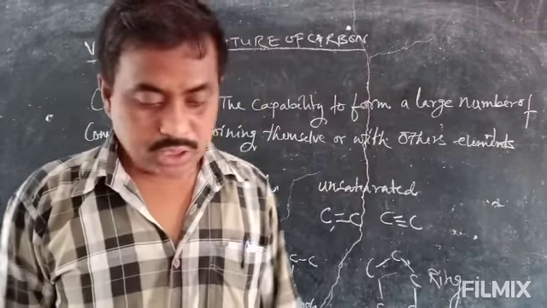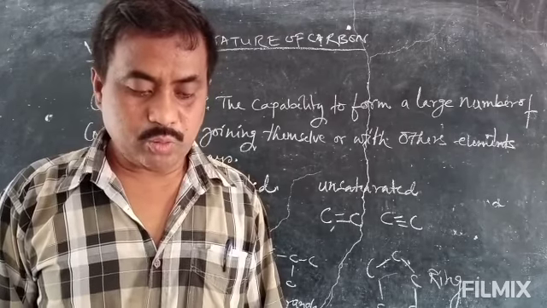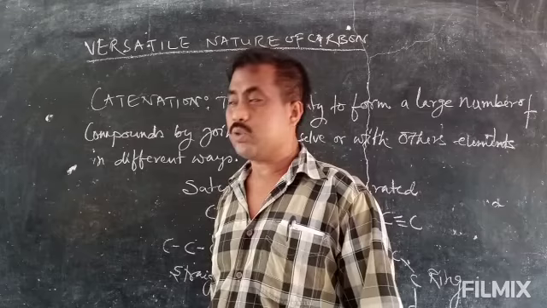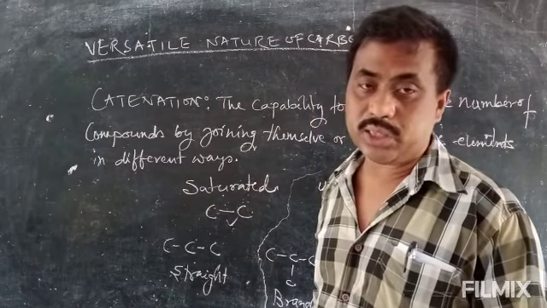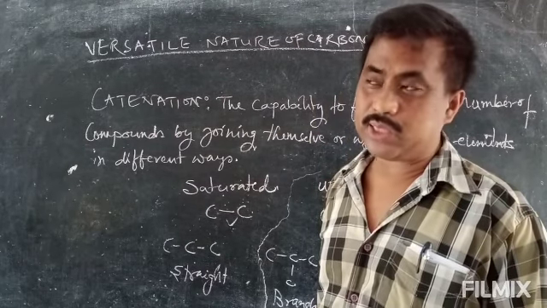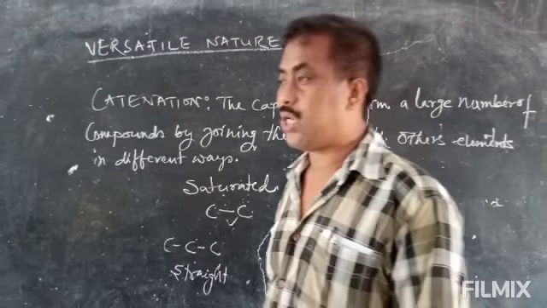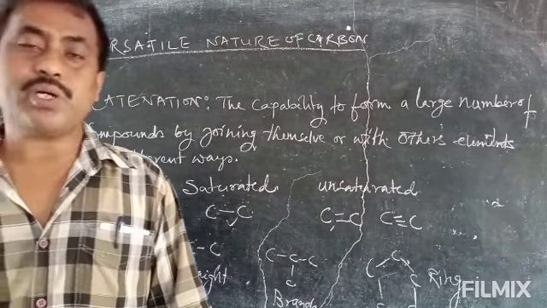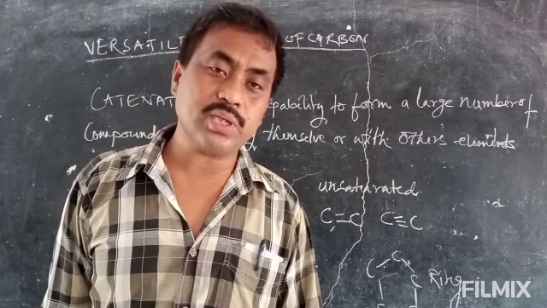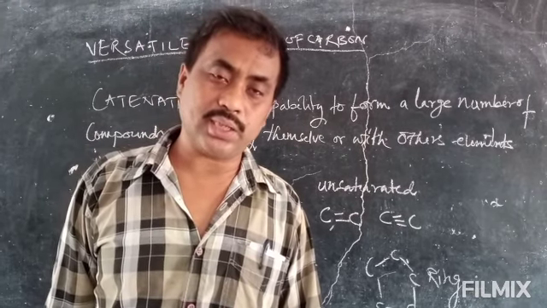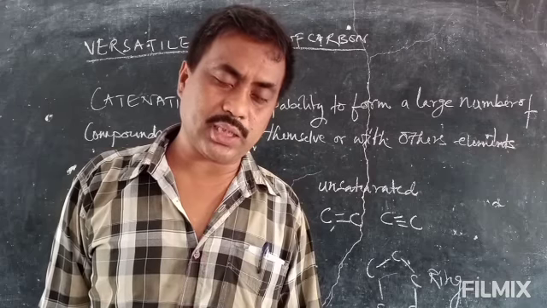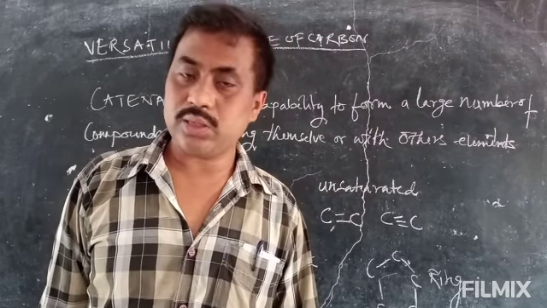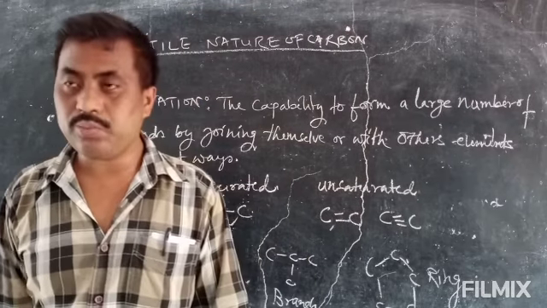So this is what we have about the versatile nature of carbon. What are the unique properties of carbon? This is a question which may arise in the board exam. Your answer is tetravalency and catenation. Again we can be asked, why are carbon compounds in large number as compared to others? Your answer is the same as the first answer, that is catenation, and the properties of catenation and tetravalency make them form a large number of compounds. This is what we have about the versatile nature of carbon.